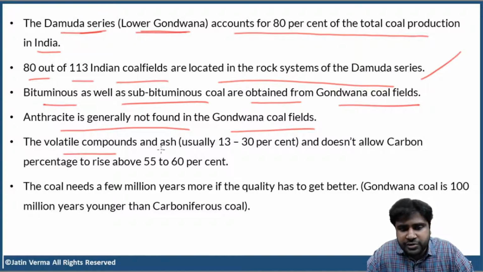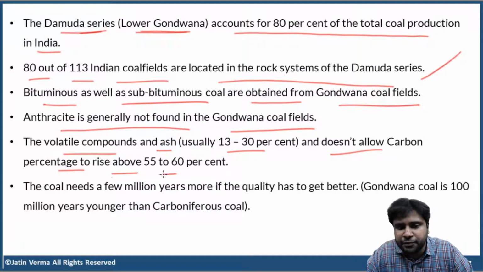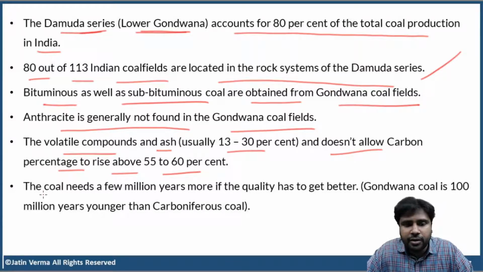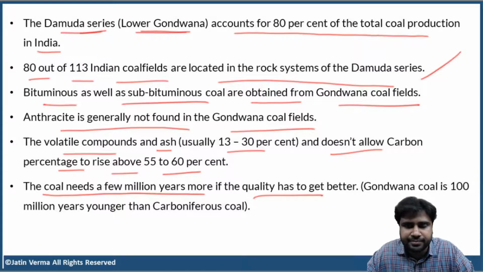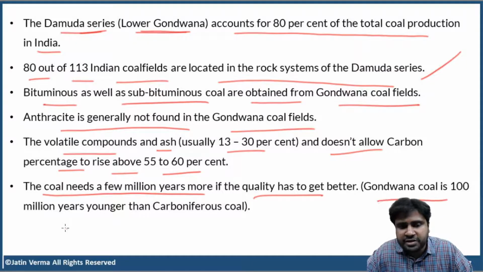The volatile compounds and ash, usually 13 to 30%, do not allow the carbon percentage to rise above 55 to 60%. So the coal obtained from Gondwana fields has carbon content between 55 to 60% because there are volatile compounds and ash. They don't allow the carbon content to rise above 60%. Now, the coal needs a few million years more if you want the quality to get better. Gondwana coal is 100 million years younger than carboniferous coal. Just keep that in mind.